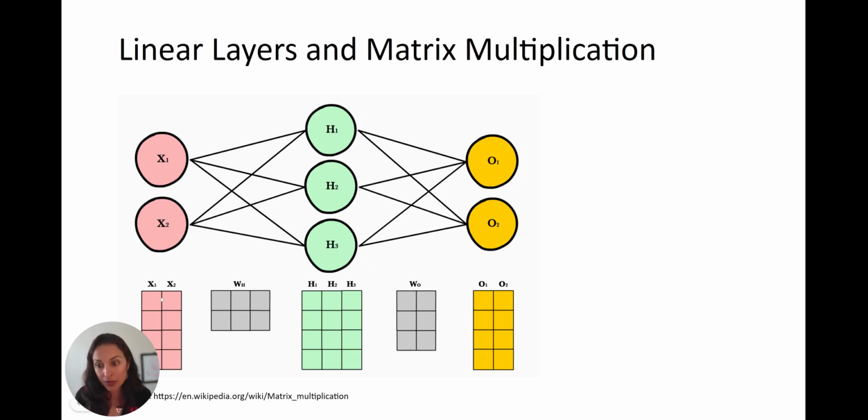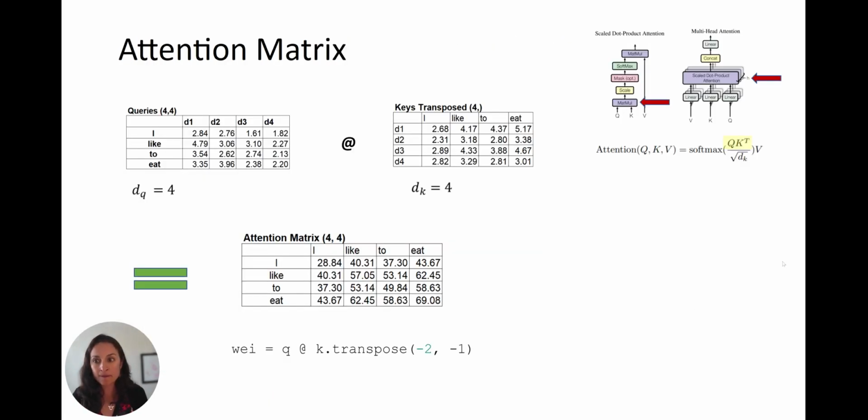By multiplying the original matrix by a weight matrix. Okay, so that's the magic that's going on all through this transformer. Remember our queries and keys matrices that we created, these three matrices: queries, keys, and values. We're going to take queries and multiply it by the transpose of the keys matrix. And transpose means we just switch around the rows and the columns, to get this attention matrix.